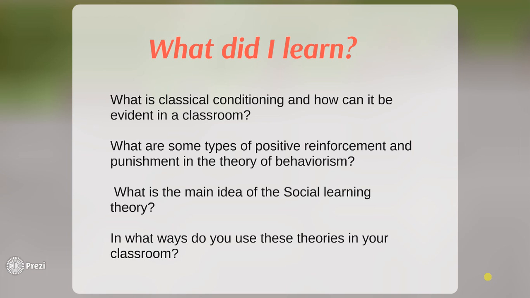What is the main idea of the social learning theory? The main idea of the social learning theory is imitating and observational learning. This is a great thing for students to do in a classroom. It's a great way for them to learn. And in what ways do you use these theories in your classroom? Well, I'd love to know.